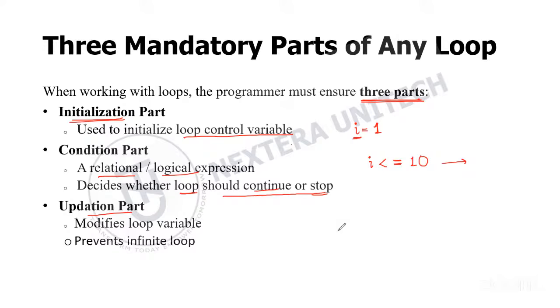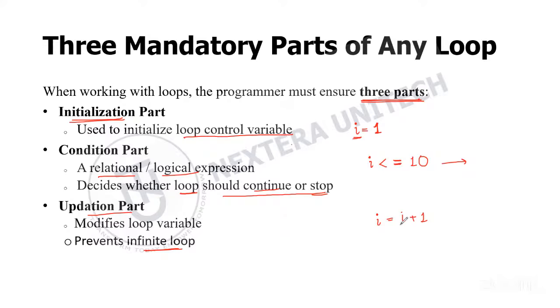What this part does is update the loop variable, that is I. When you're doing a loop, your loop variable should be updated and modified. For example, here you can give I equal to I plus 1. If the value stays 1 itself, like the initialized value, this condition will become true only, right? Forever it will be true if I stays as 1. So that will lead us to an infinite loop.